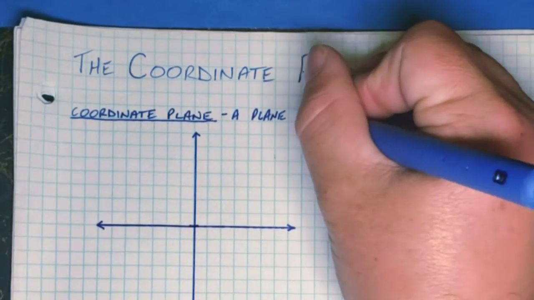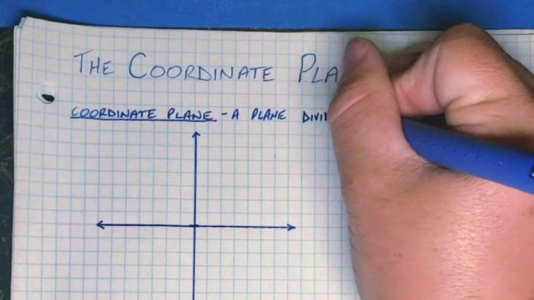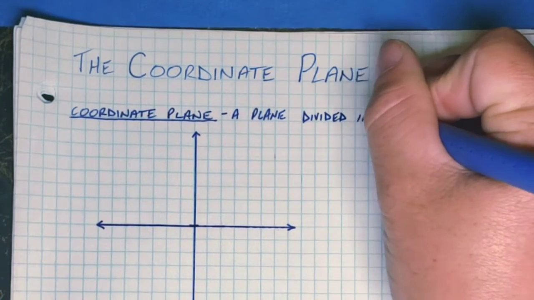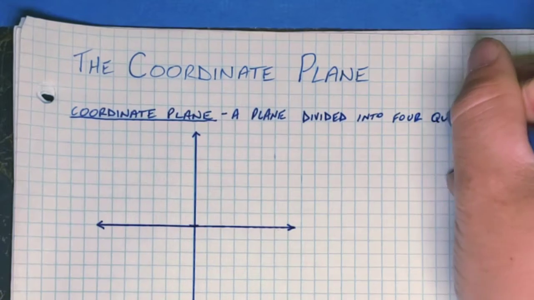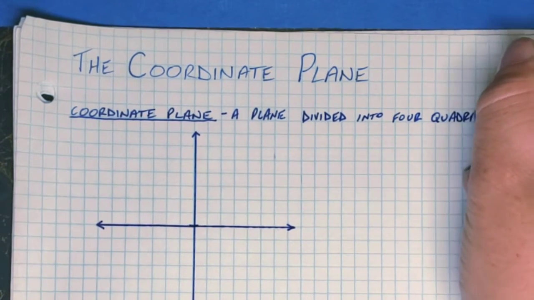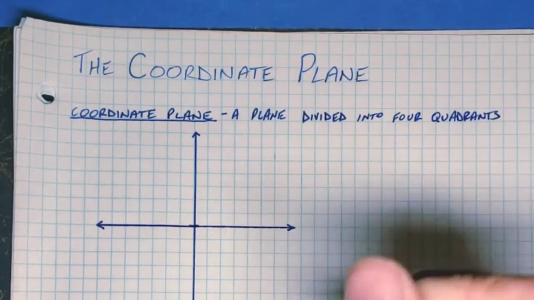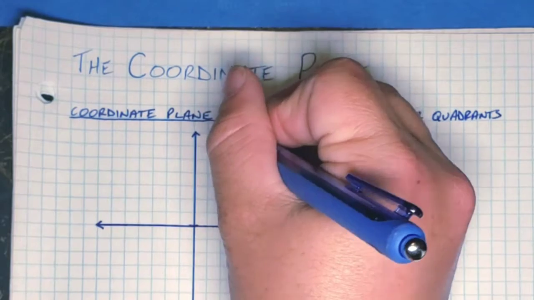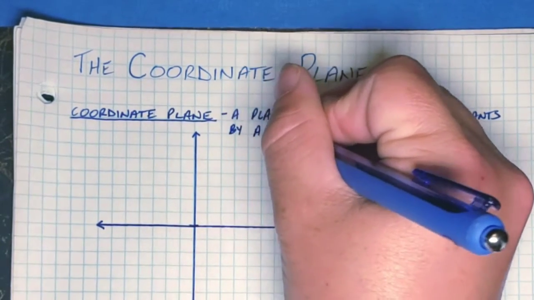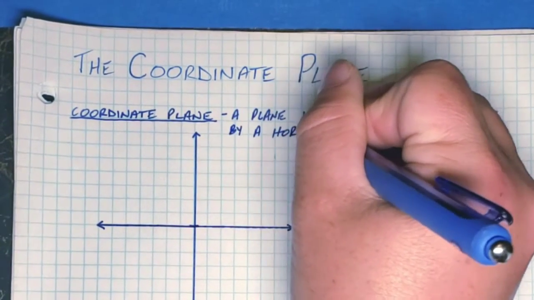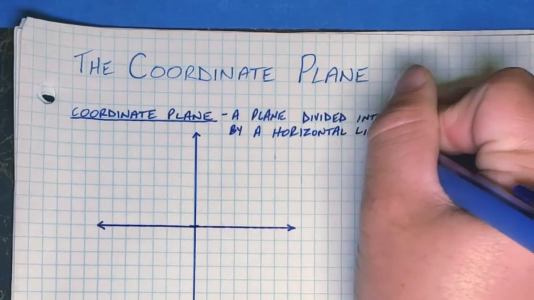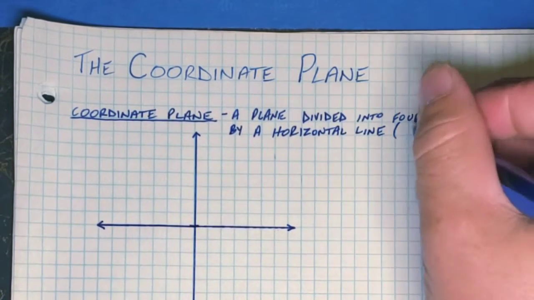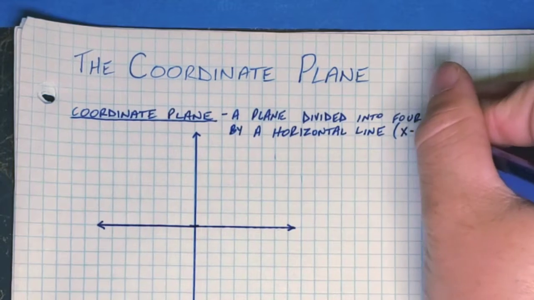So a flat surface divided into 4 quadrants by a horizontal line, and the horizontal line that we use is the x-axis.